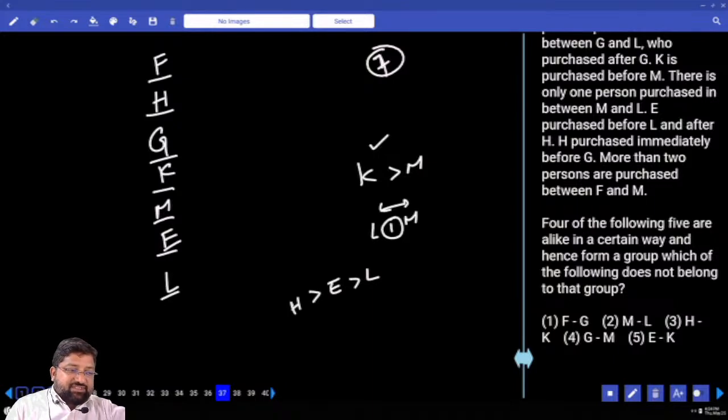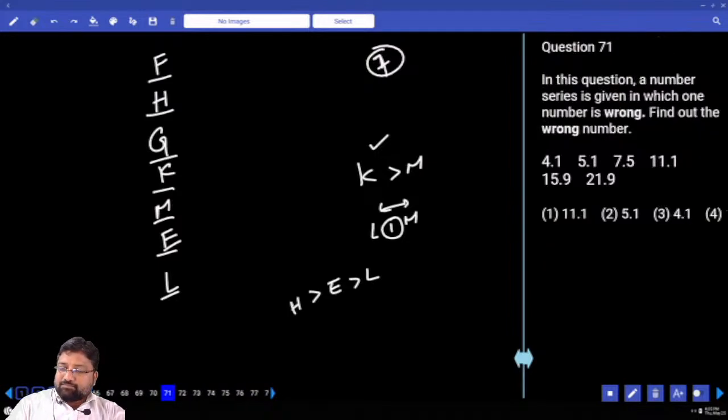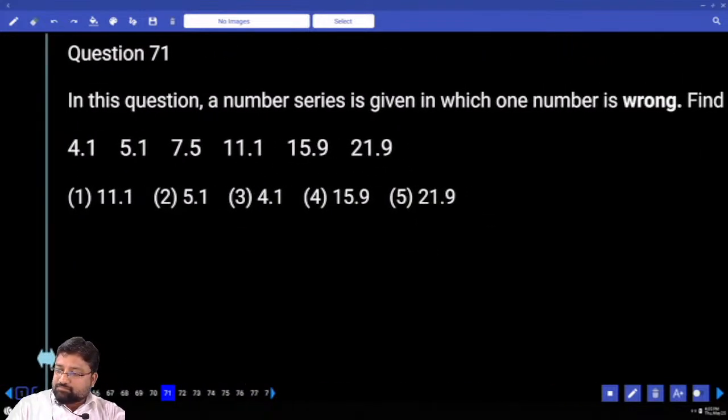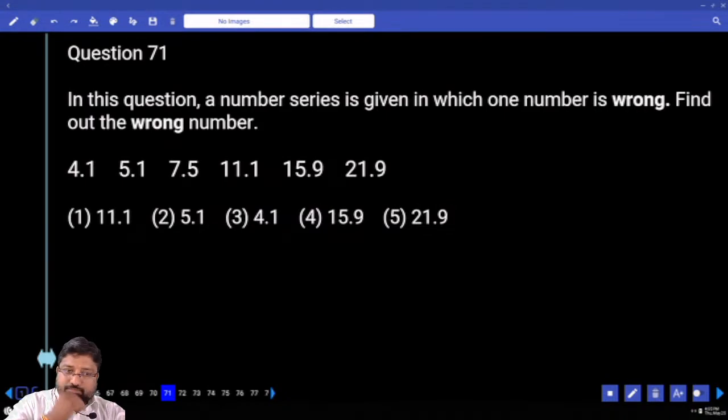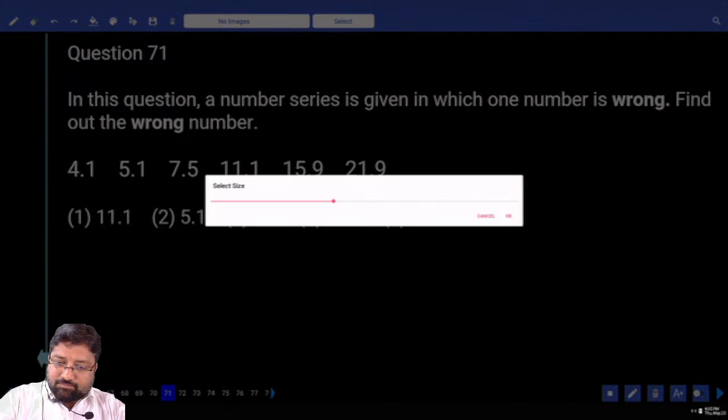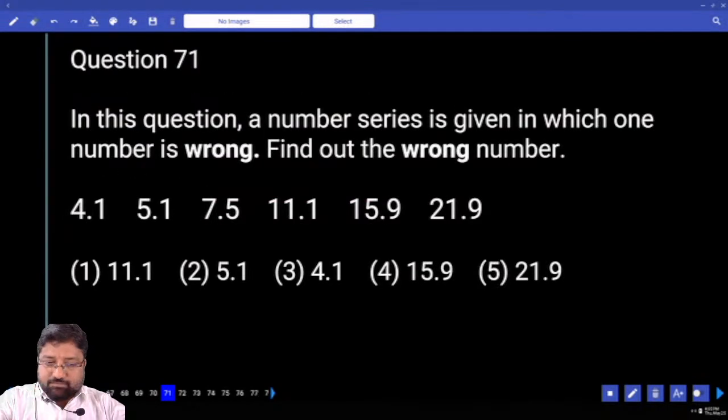Do we have number series in this paper? What's the number for number series? So what is the question on?